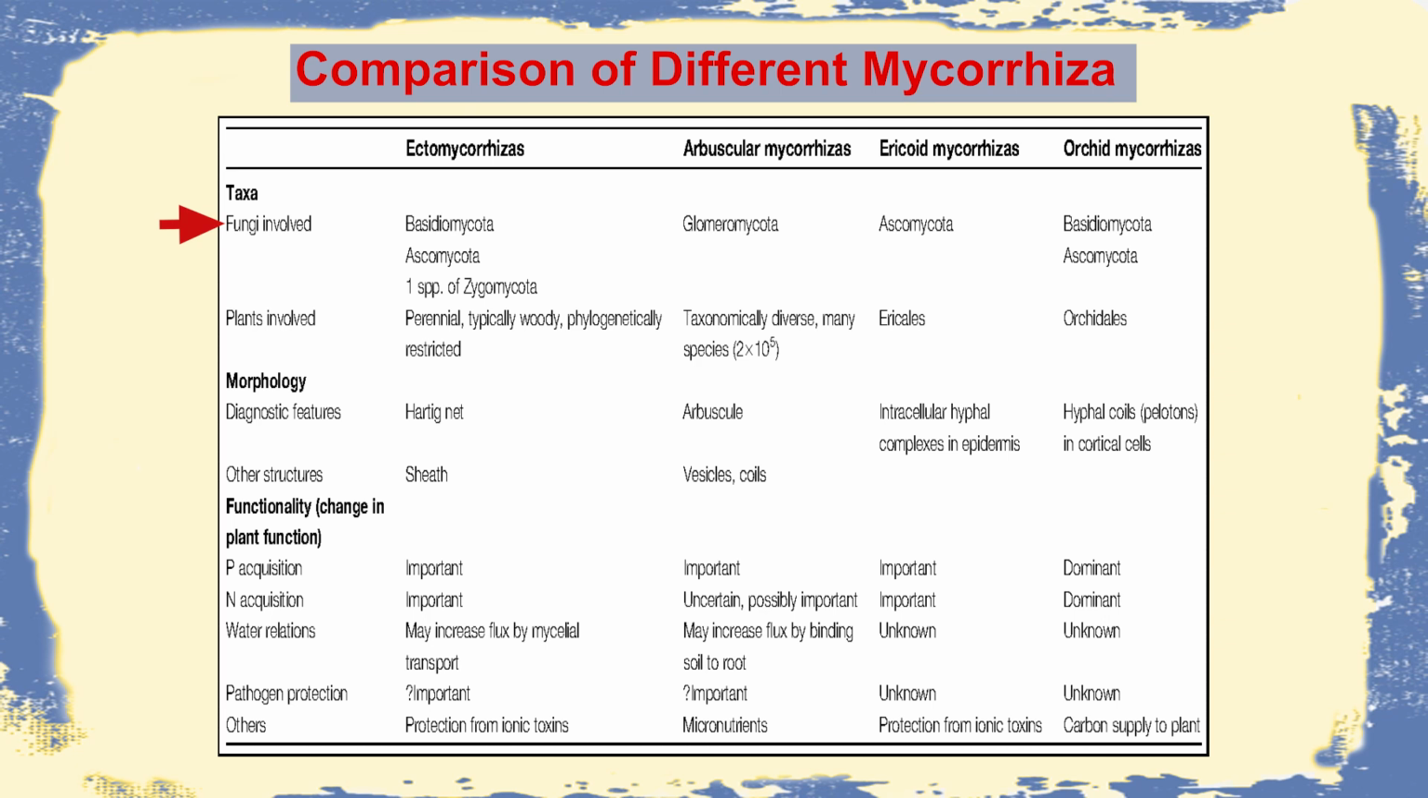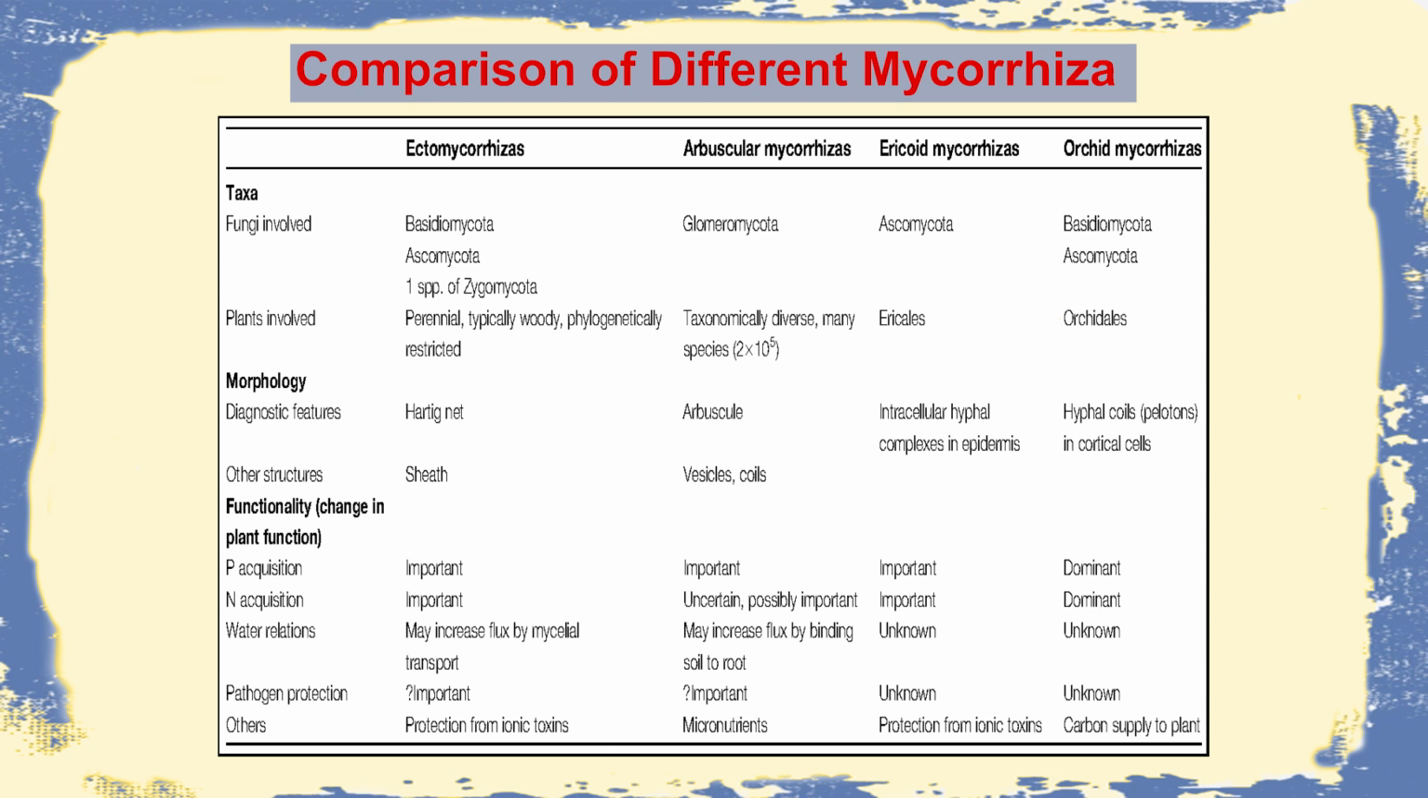The fungi involved for Ectomycorrhiza are Basidiomycota, Ascomycota, Zygomycota, a wide range. For Arbuscular Mycorrhiza, it is Glomeromycota. For Ericoid, it is Ascomycota, and for Orchid, it is Asco or Basidiomycota. The plant involved for Ectomycorrhiza is any woody plant, so there is no specific choice. Similarly, for Arbuscular Mycorrhiza, there may also be different woody plants, but the choice is a little bit narrower. But for Ericoid and Orchid, it is specifically plants belonging to Ericaceae and Orchidaceae.